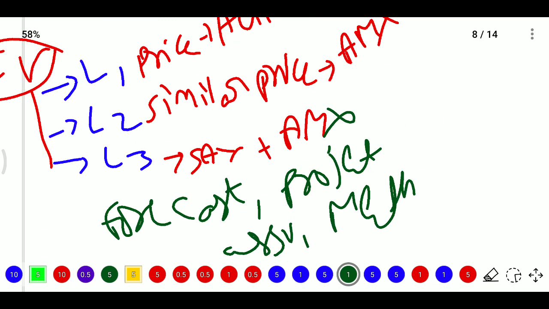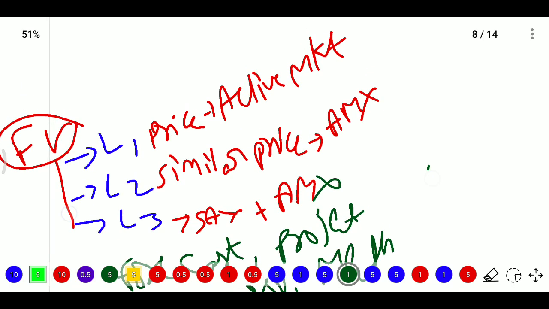These are level 1, level 2, level 3. For level 1, there is an active market. For example, take Reliance company: what is the share price? You can go to the NSE or the BSE and see that stock price on any date. There we have so many buyers and so many sellers. When more persons are there, it is a reliable market.